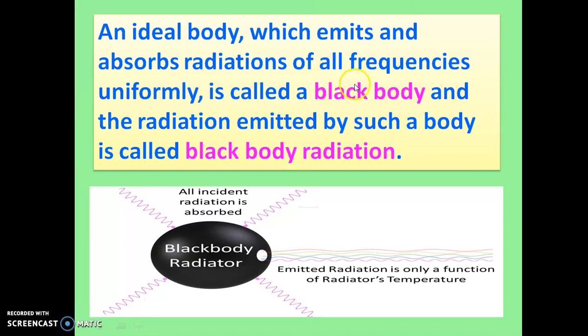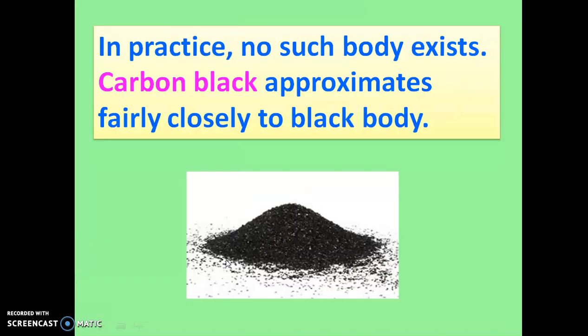So a black body is an ideal body that emits and absorbs radiations of all frequencies, and the radiation emitted by such a body is called black body radiation. So this is a black body radiator.